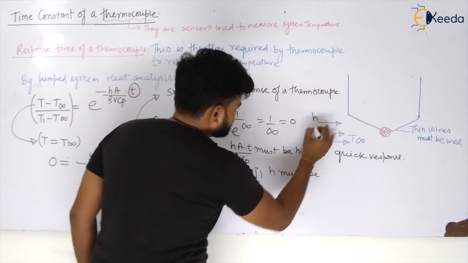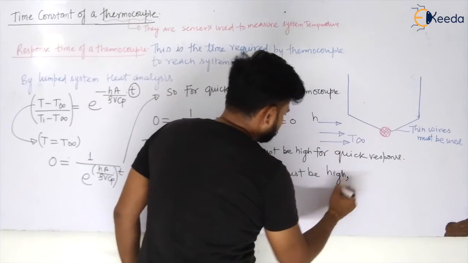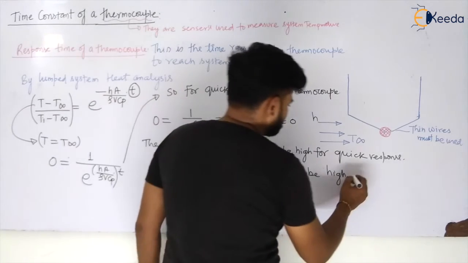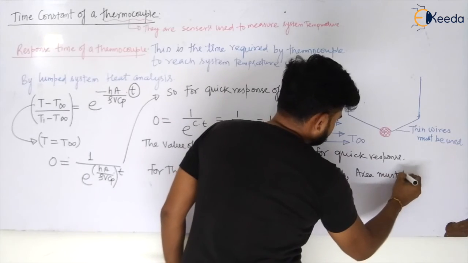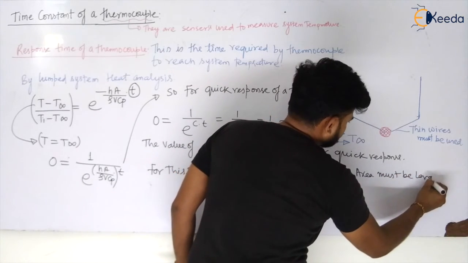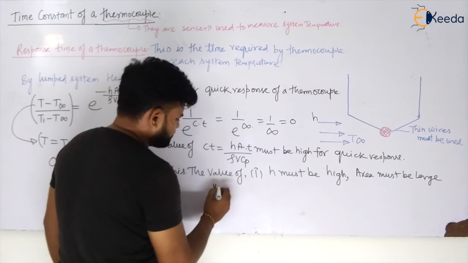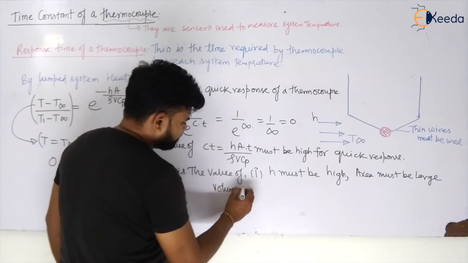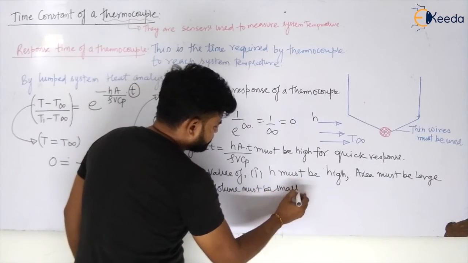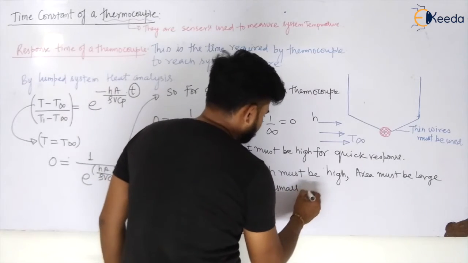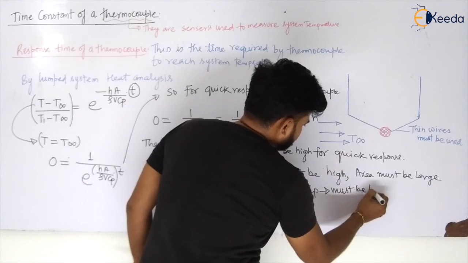That is your h of the surrounding fluid. h must be high. Second, the area must be large. Third, your volume must be small. And the specific heat, that is Cp, must be less for the solid.